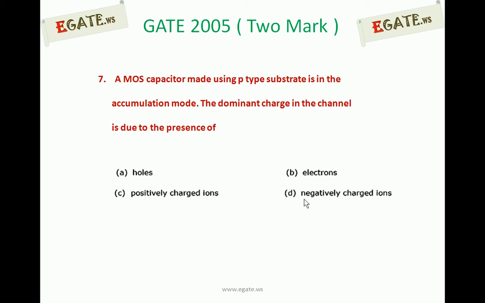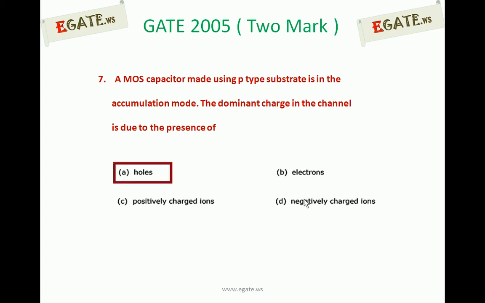Whenever a MOS capacitor is made up of p-type substrate and it is in accumulation mode, the dominant charge present in the channel is... The correct answer for this one is A, holes. We will see the details.